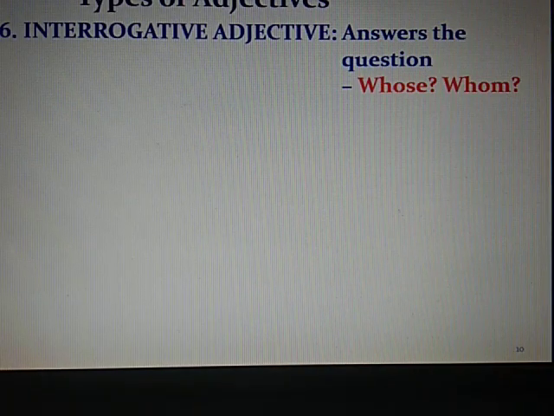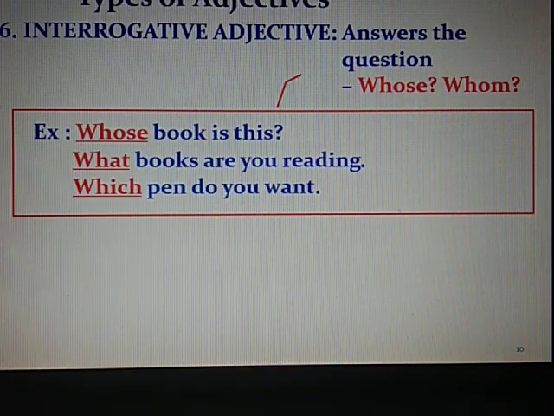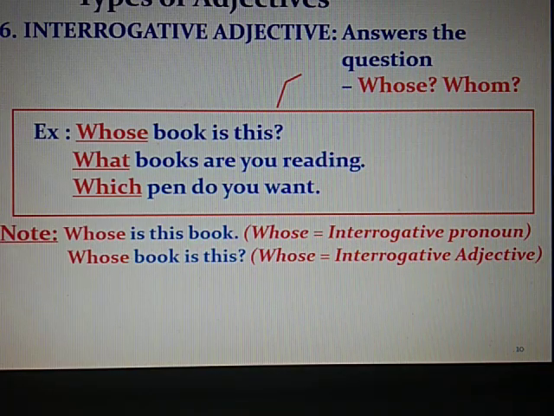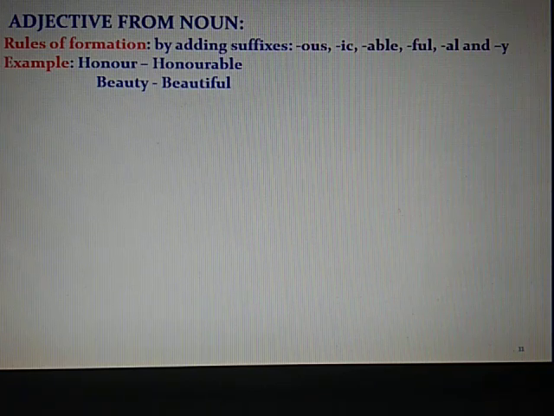Interrogative adjectives answer questions such as whose or which. Whose book is this? What books are you reading? Which pen do you want? So whose, what, which, when they ask questions before a noun, are interrogative adjectives. Now let us see the formation of adjectives.